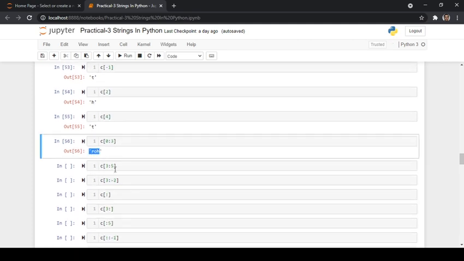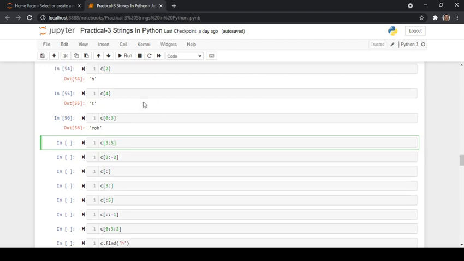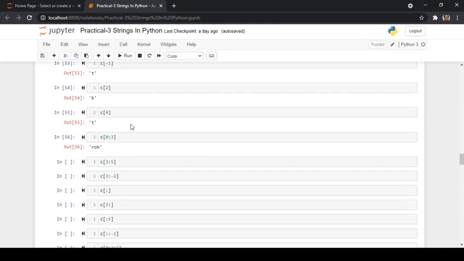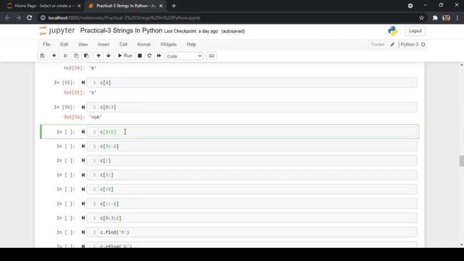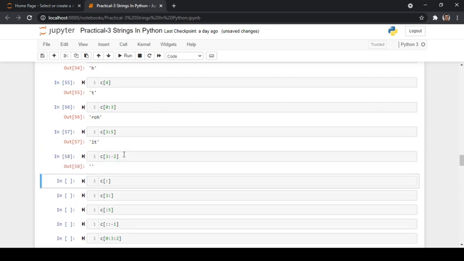In the same way, 3 to 5: 3 is inclusive, 5 is exclusive. It is going to take 3 and 4. What is present at the index 3 and 4? I and t. So we are going to get the output as I and t. Now 3 colon minus 2. Now I'm not getting anything.